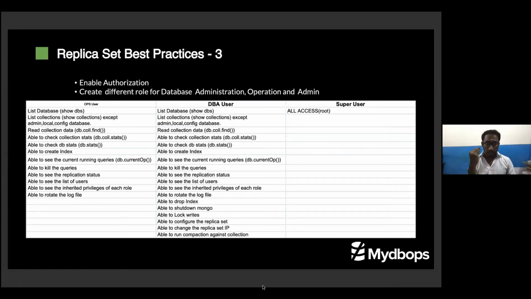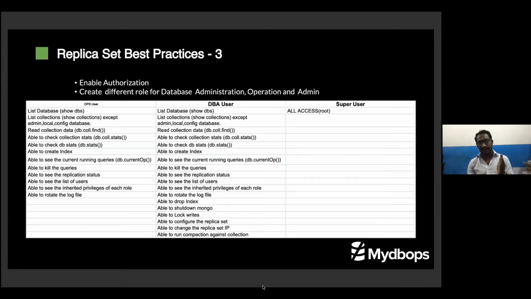Another best practice we recommend: most MongoDB people just install and start to use it blindly. They don't enable authorization also. We recommend to enable the authorization. Another very important thing, I come with a direct solution: segregate your operation roles, like operation user, DB user, and super user. When you segregate these operation roles, you can easily avoid unwanted human error. I shared the list of roles, and you can put them into 3 categories. Maybe it will be very helpful for the DBA to segregate their process.